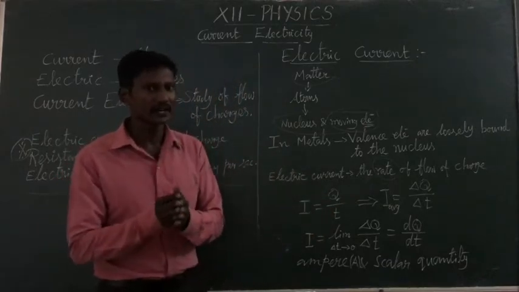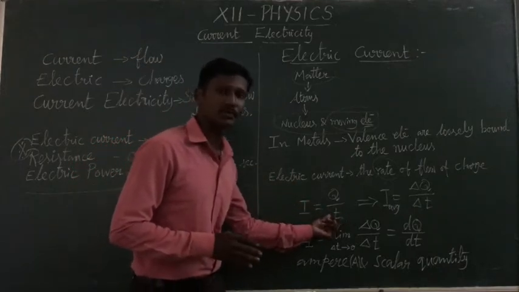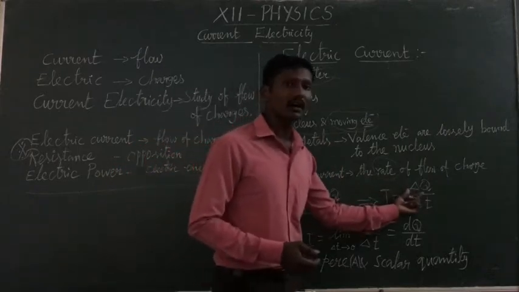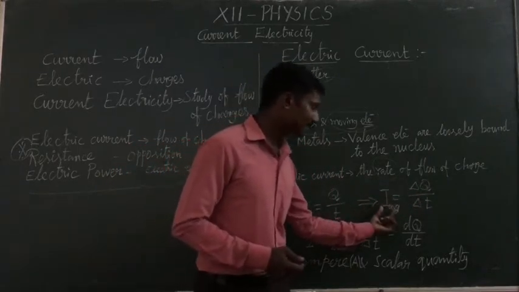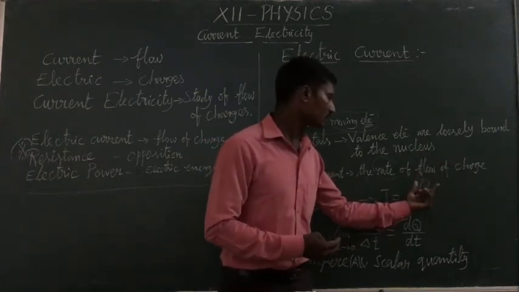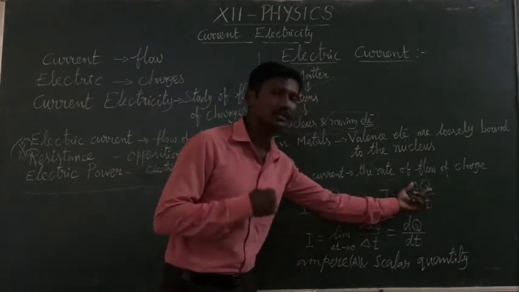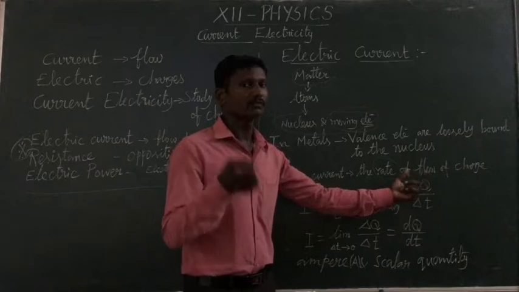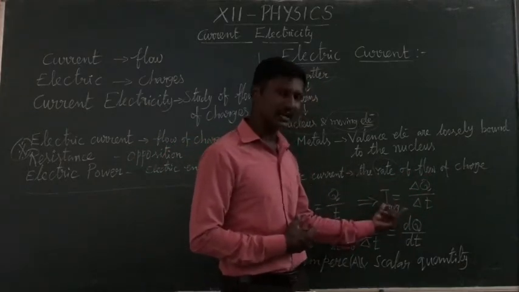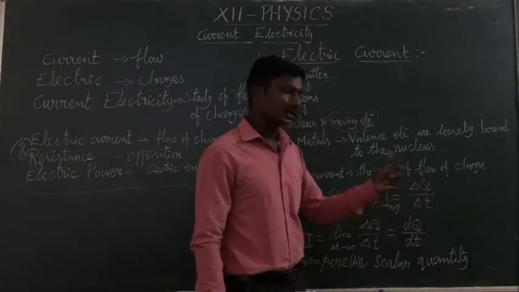But in a given area, the charge varies. The amount of charge varies with respect to time, so the charge is not a constant. So we take the average value. Average current is the total charge, del Q, by total time, del T. I is the symbol of current. So I average is equal to del Q by del T.